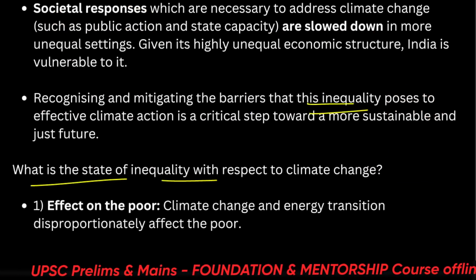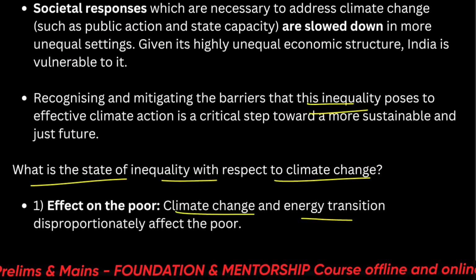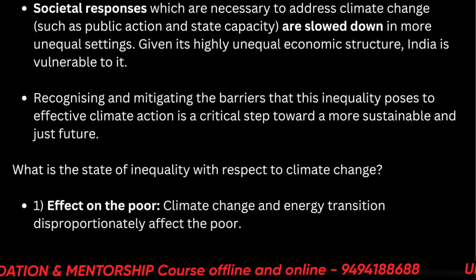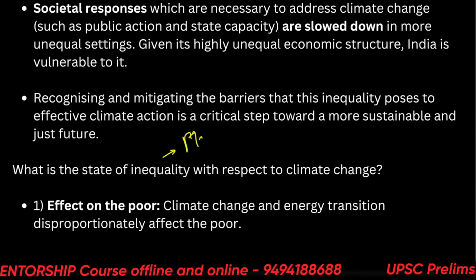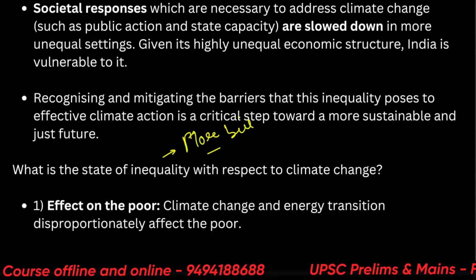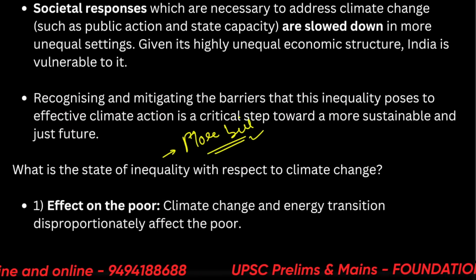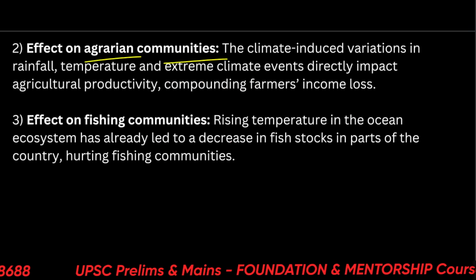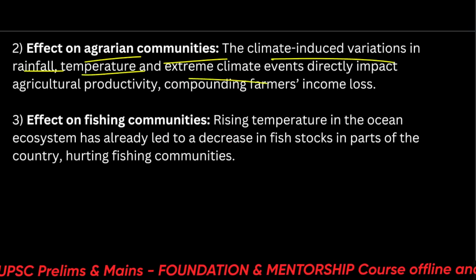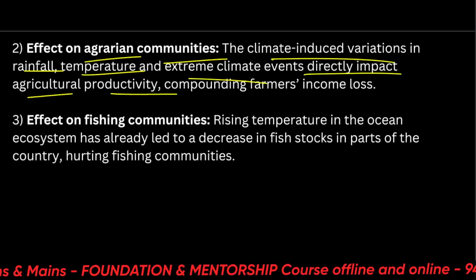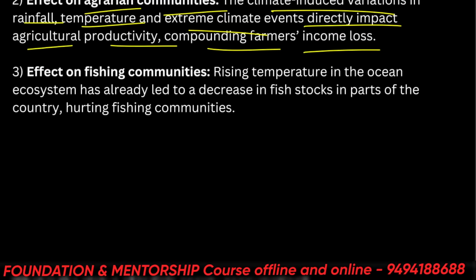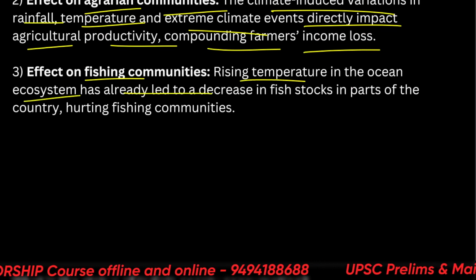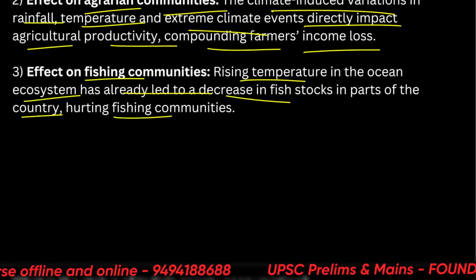So what is the state of inequality with respect to climate change? So climate change and energy transition disproportionately affect the poor. Of course, the wealthier can pay more bills, let's say. Okay, so in a sense of transition, the poor will be more affected. Effect on agrarian communities. So climate-induced variations in rainfall, temperature, and extreme climate events directly impact agriculture productivity, compounding farmers' income loss, and effects on fishing communities, for example. So rising temperatures in the ocean ecosystem have already led to a decrease in fish stocks, hurting fishing communities.